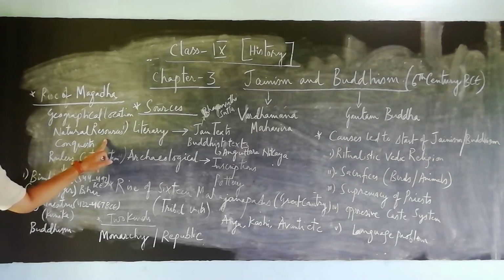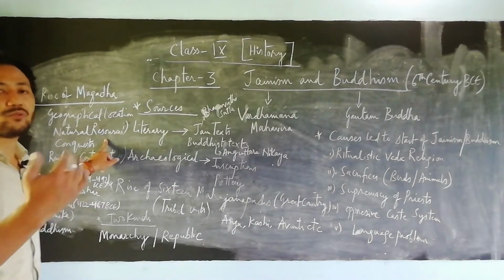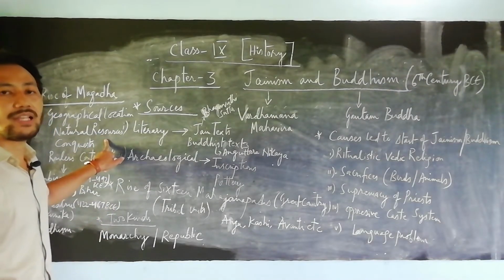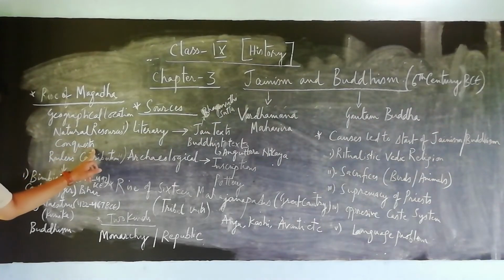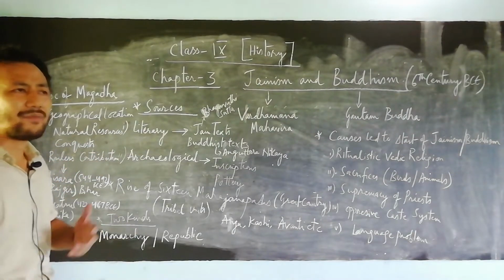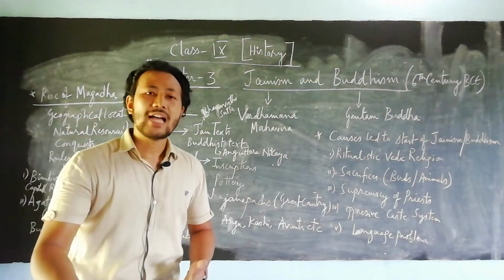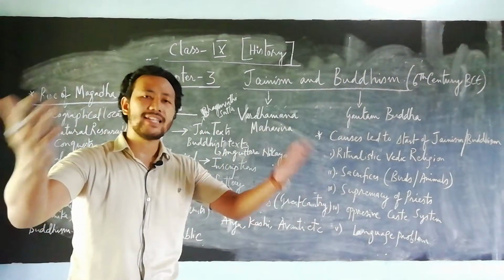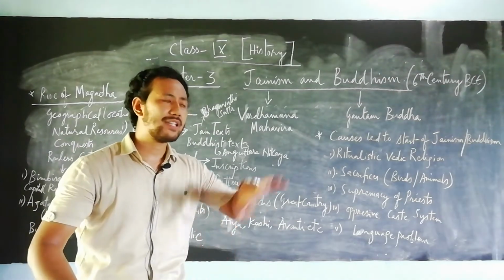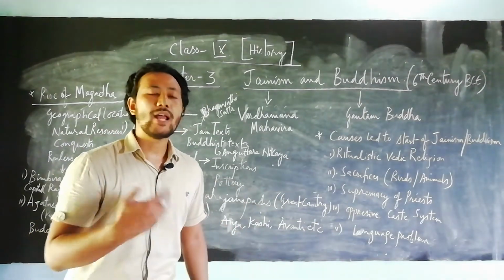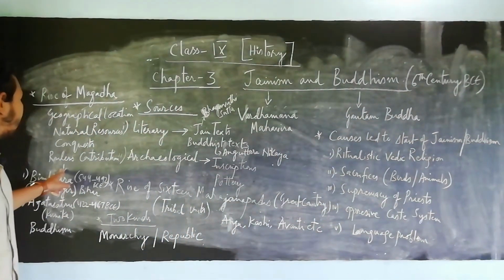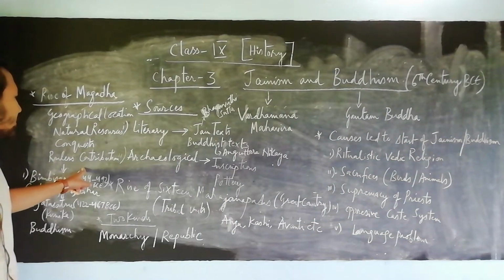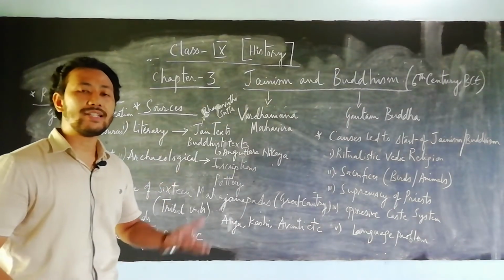Second, we see the natural resources, what kind of resources they could bring for trading purposes, etc. And third, conquest, having lots of battles, lots of vertical expeditions from northern India to southern India. After a battle, they would take all the areas, capturing and taking all the weapons, gold, etc. And the fourth and last is known as the rulers, who contributed a lot for the sake of the